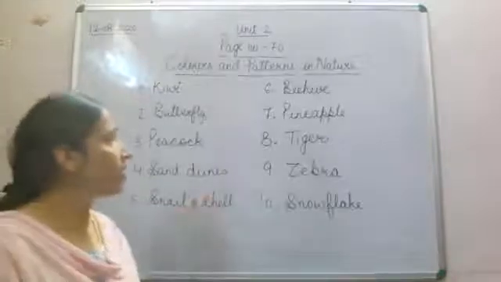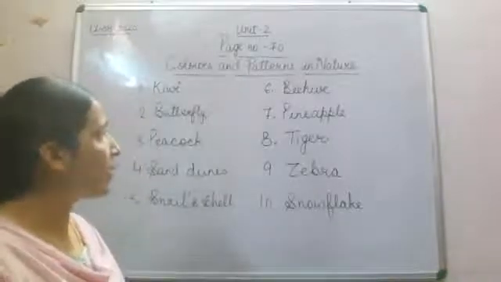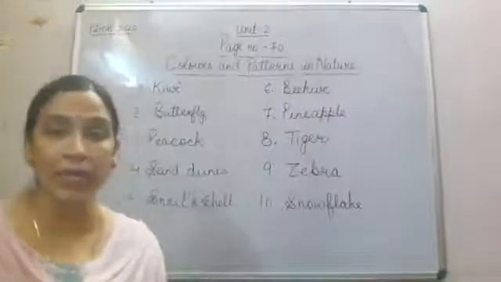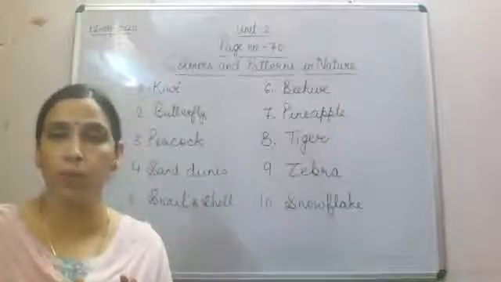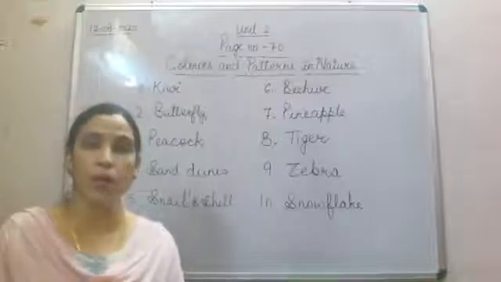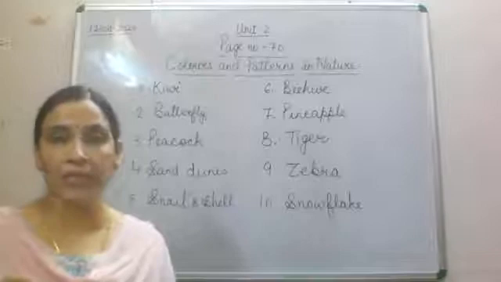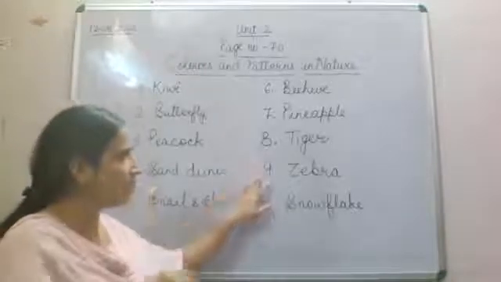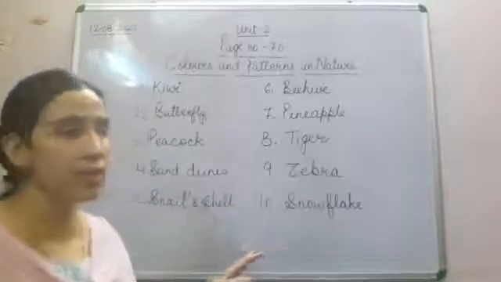Now number 7 is pineapple. Number 7 is pineapple. Now pineapple is also forming a beautiful pattern. अगर आप पाइनएप्पल को बाहर से आप देखोगे तो उसके बाहर में कितना सुंदर पैटर्न आपको बना हुआ दिखाई देगा. Now number 8 is a beautiful pattern we can see on the skin of tiger. येलो एंड ब्लैक स्ट्रिप्स में आप देख पाते हो, बहुत ही सुंदर पैटर्न लगता है टाइगर का. Similarly with the zebra also, a stripe of black and white you can see over the zebra.